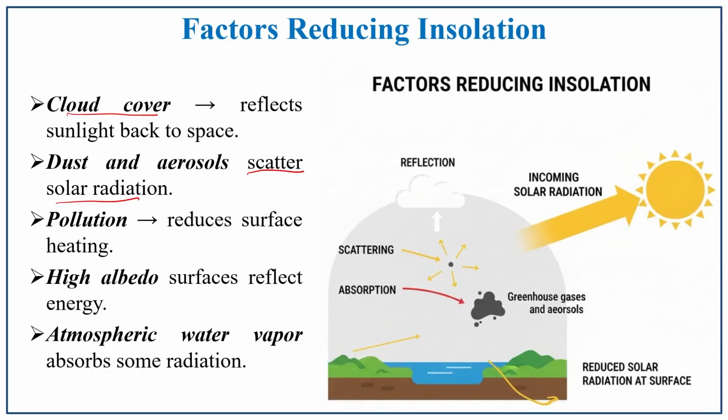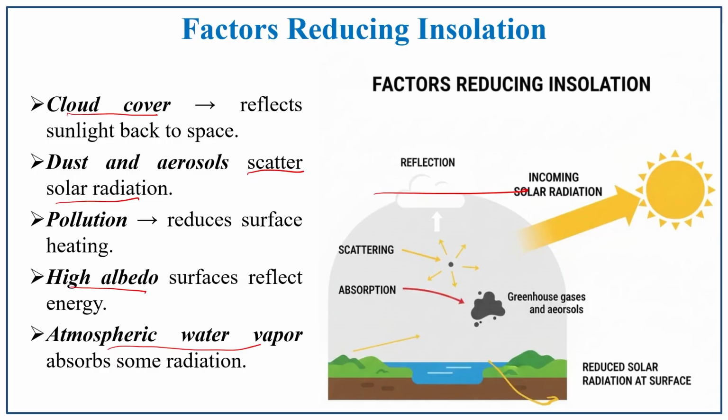Pollution reduces the surface heating. The pollution does not allow the terrestrial radiation, so the heating process is affected. Then high albedo surfaces reflect the energy, and atmospheric water vapor also absorbs the radiation. These are all the factors which reduce the incoming solar radiation.